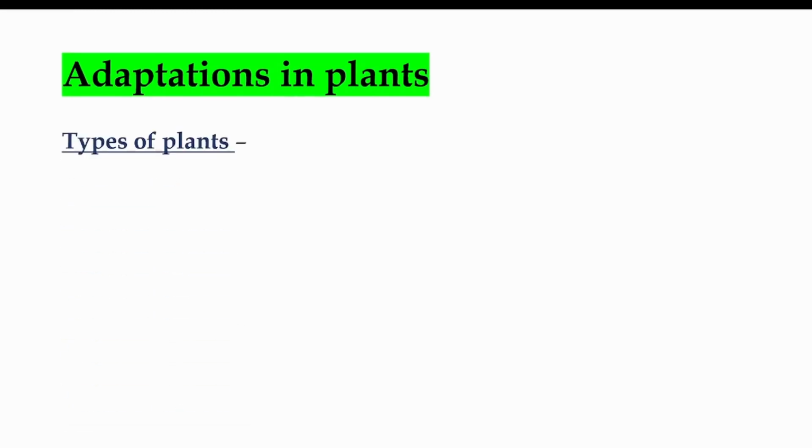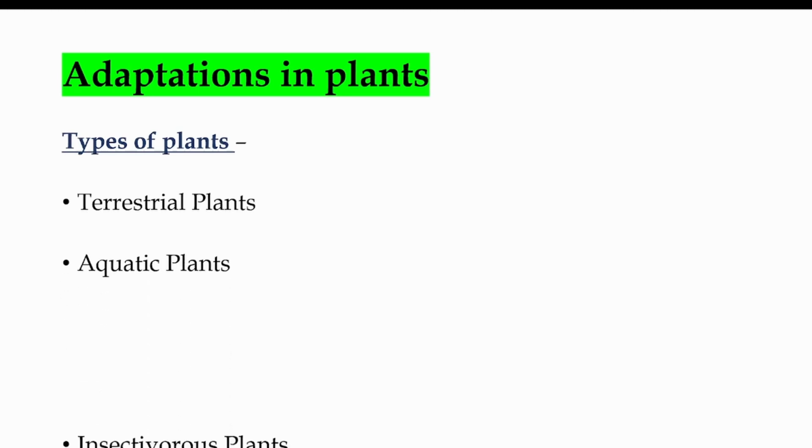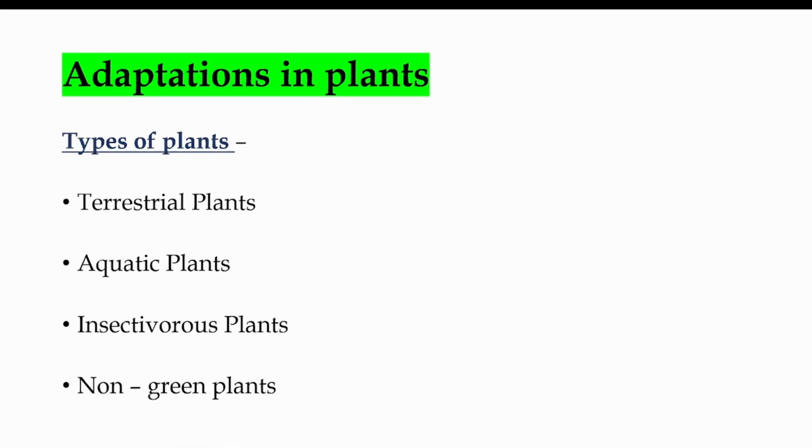Adaptations in plants. Before we get into the adaptations, let us know the types of plants. There are terrestrial plants, aquatic plants, insectivorous plants, and non-green plants. Based on the place where they grow and the climate where they are growing, plants are classified into four different types. So let us learn in detail all these types.